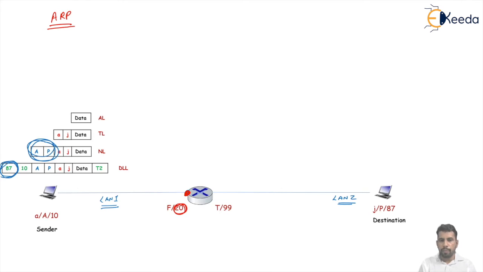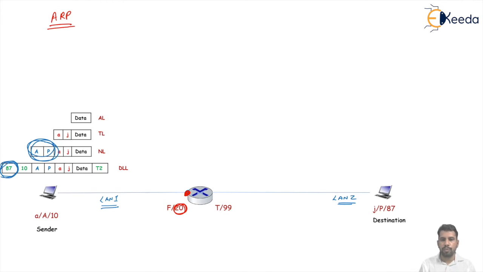Now the network layer passes this address to the data link layer and encapsulates the packet with physical addresses. So the destination address is 20, because we are giving this packet to the default gateway, meaning the router, and the physical source address is 10.